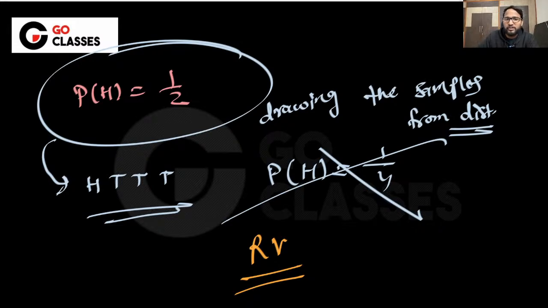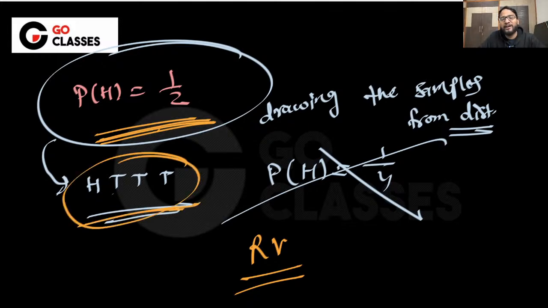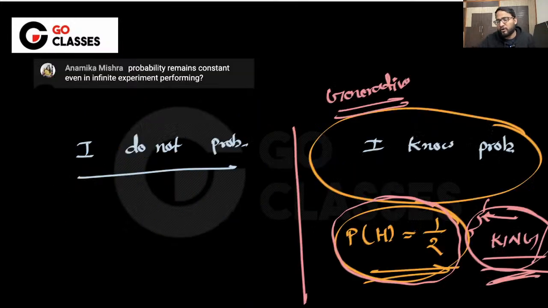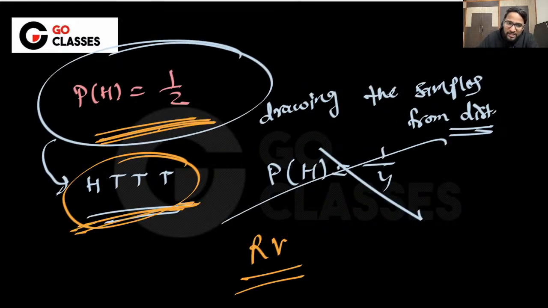Now I hope you understood what it means to say that you know the probability. If you know the probability, then drawing the data is a small thing. Knowing the probability is a bigger thing in itself. If you know the probability, you are a king or queen, right? Now you are drawing the samples. You may draw samples where your probability and the drawn samples are not matching. Then what will I say? See, you have not drawn enough number of times, right? You have not collected enough samples.